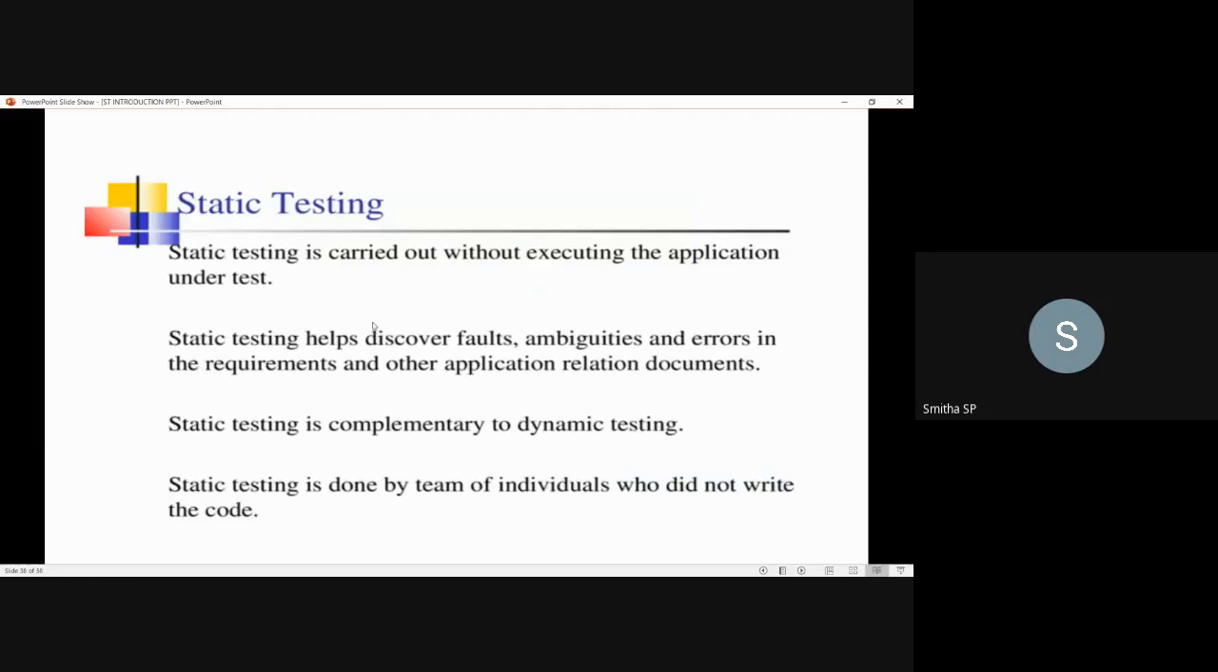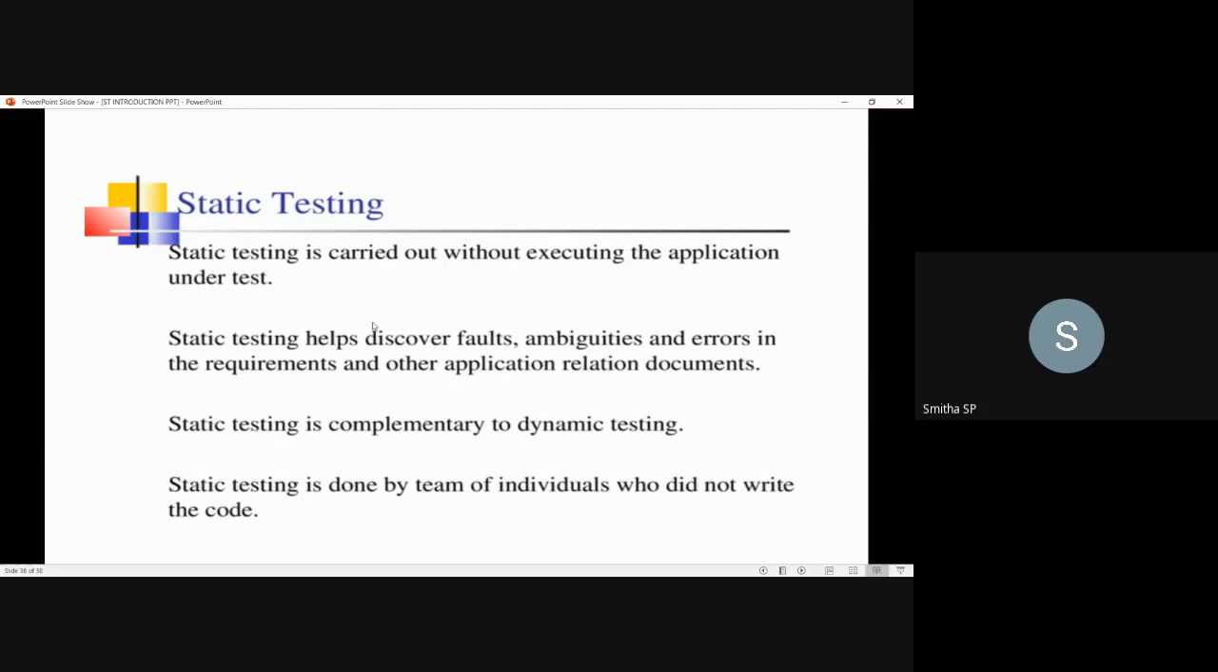So what is static testing? The testing which is carried out without executing the application under the testing process, we call such a type of testing static testing. In the sense, the application will not be executed, but we will be testing that application.